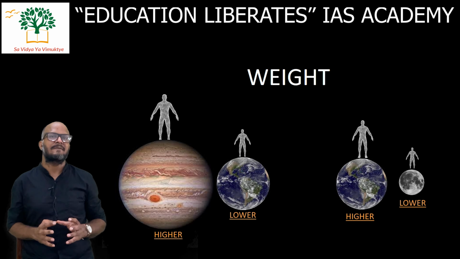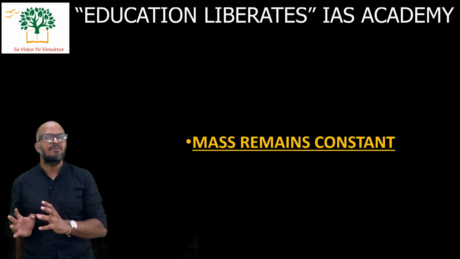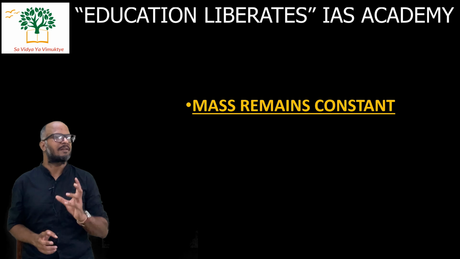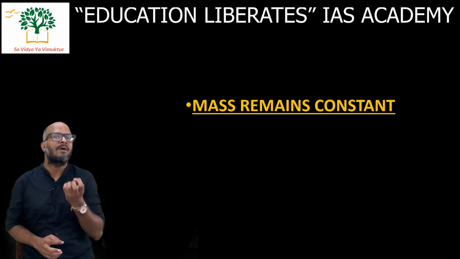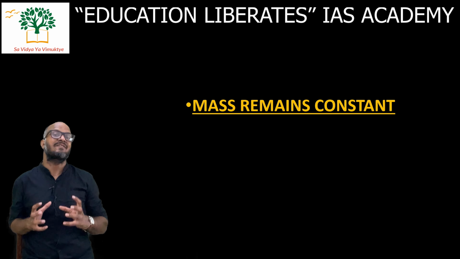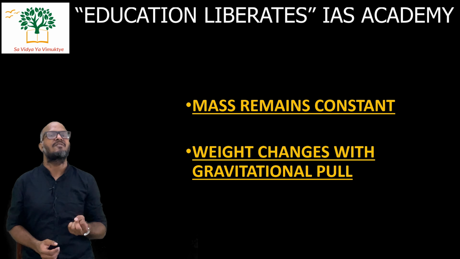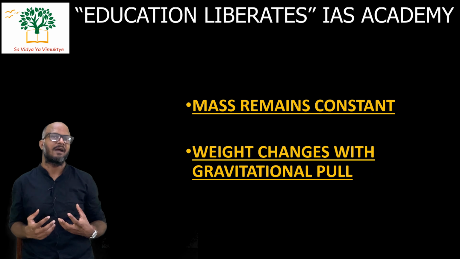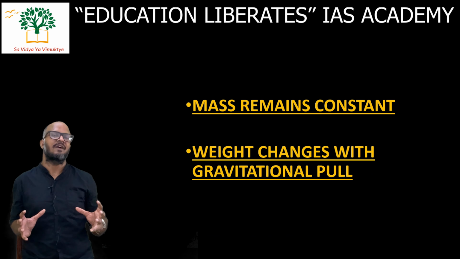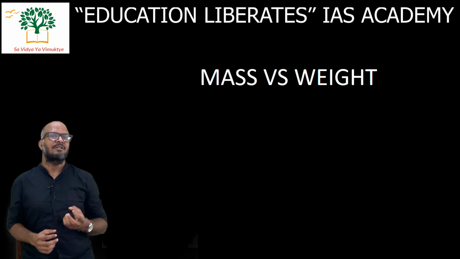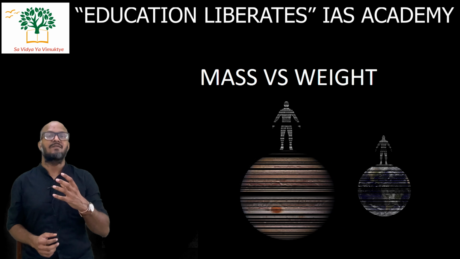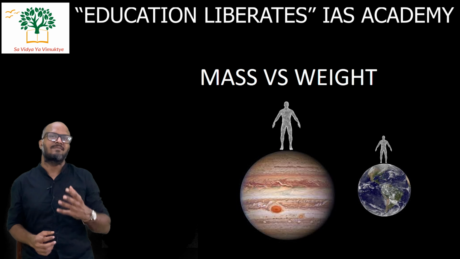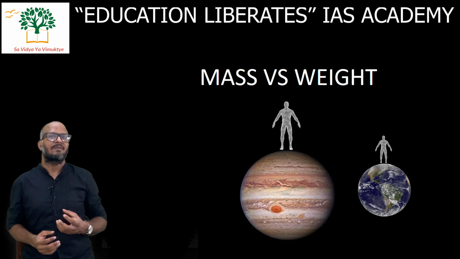So this is the difference. The mass of an object, whether it is on Earth or on Moon or on Sun or on Jupiter, will remain the same, because mass is the indicator of the amount of matter or the quantity of the substance, whereas weight is the measure of the gravitational pull or gravitational force exerted by the various bodies. So Earth, which is having huge mass, will pull the object with a certain force, whereas Sun, which is almost thousands of times bigger than the Earth, has more mass.